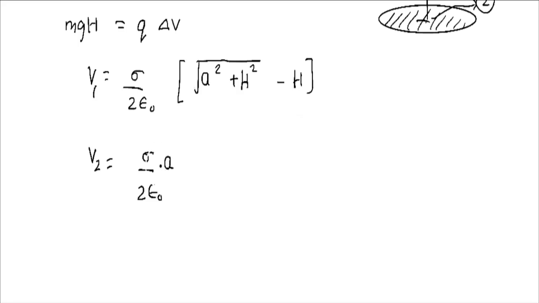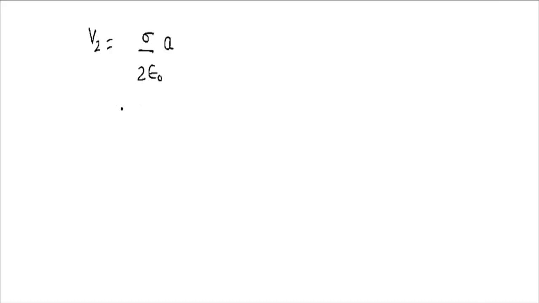Okay, so this is the term. So what is the potential difference between the two ends? We can say that final minus initial. So we can say that mgh would be equal to what? Q times, what is final? It is V2. What is initial? It is V1. So we need to take the difference between the two quantities.